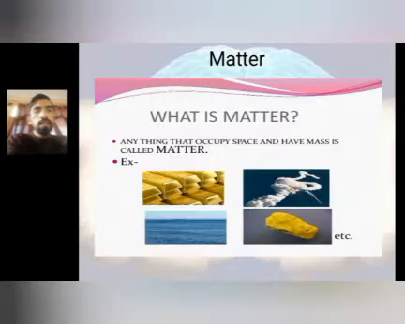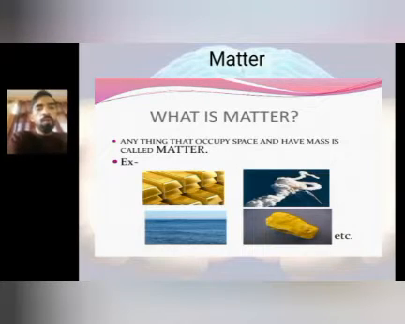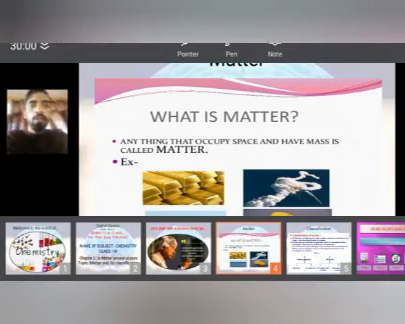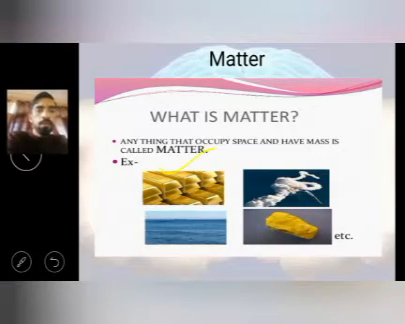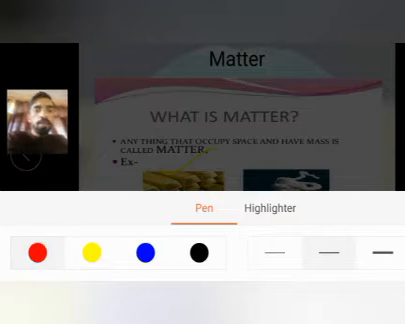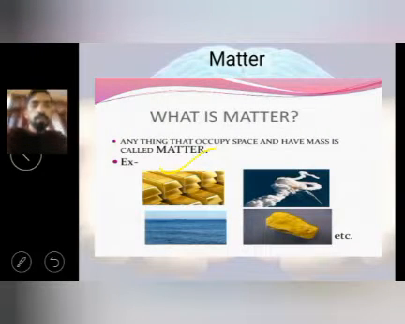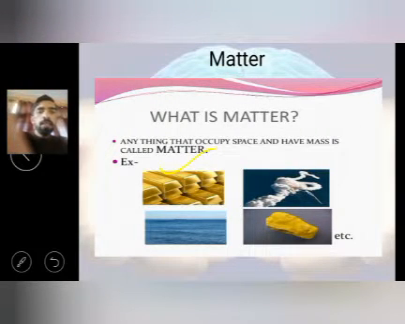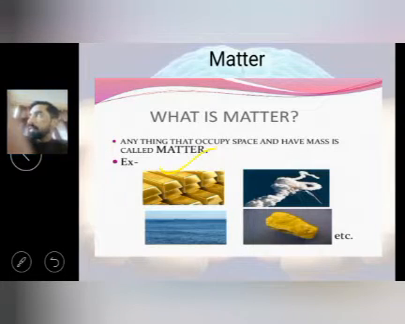As we have started this chapter, the name of the chapter is Matter Around Us Pure? So, first of all, we understood what is matter. Anything that occupies space and has mass is known as matter. You know very well that matter is everything around us which occupies space and has mass, and basically matter is made up of small particles called atoms.